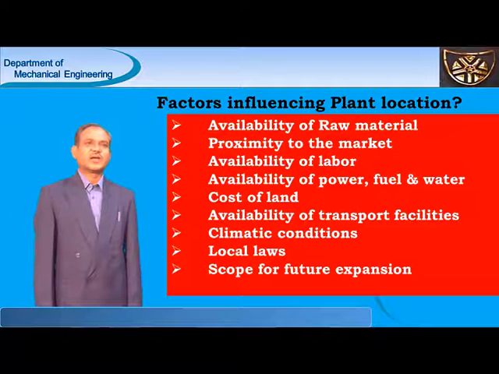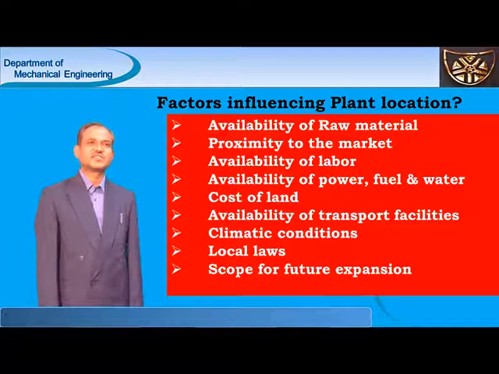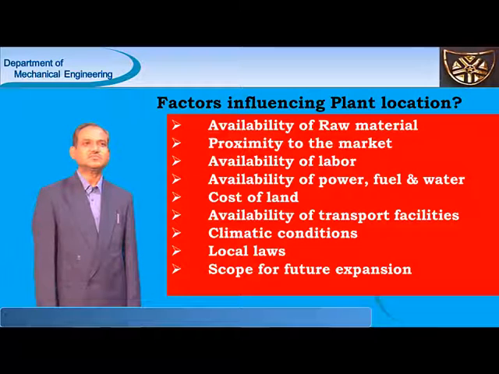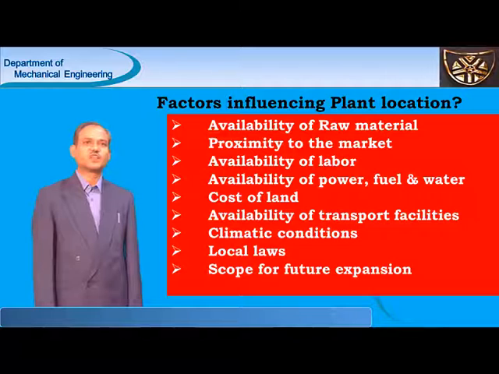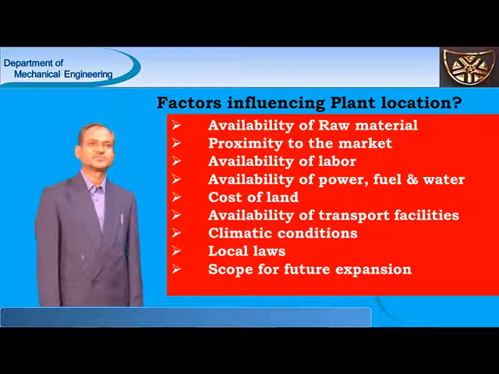Next, availability of labor. Some industries need skilled labor, some industries need unskilled labor. So, this is another important factor influencing plant location. Availability of power, fuel and water.